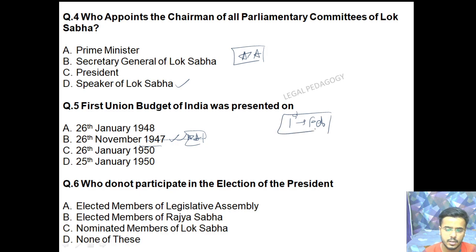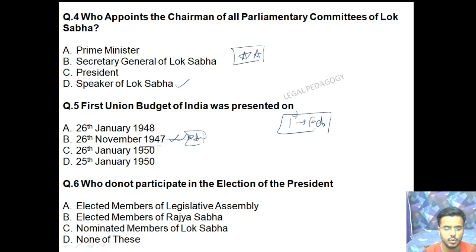Earlier, the union budget was presented in the last week of February, but however later on the date was shifted to 1st of February. So now onwards, the union budget is presented on 1st of February every year. So you have to remember this point as well.